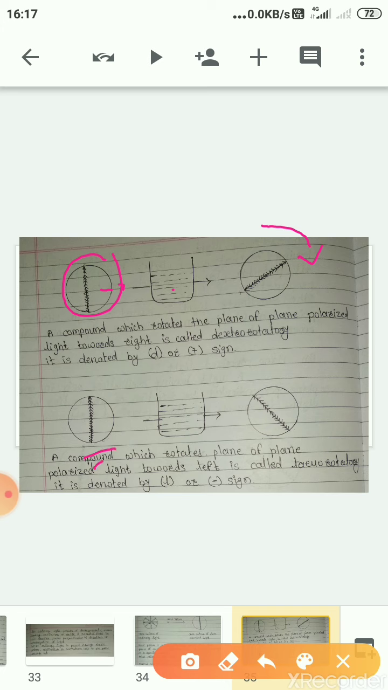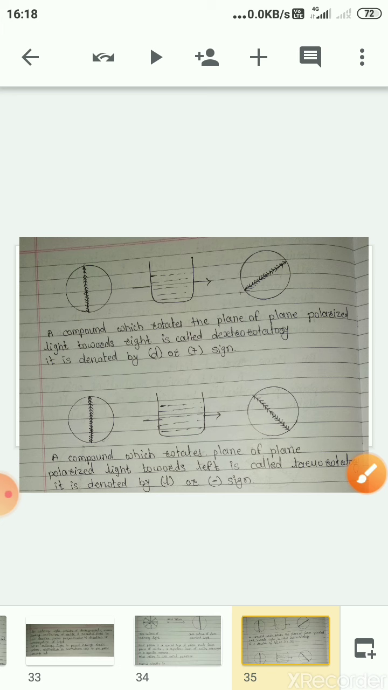If we consider the second case, here we have taken plane polarized light passing through an aqueous solution of sugar or lactic acid, and it rotates towards the left. Now see, the compound which rotates the plane of plane polarized light towards right is called a dextrorotatory compound, and a compound which rotates it towards left is called a levorotatory compound. Dextrorotatory is denoted by D or plus sign, while levorotatory is denoted by L or minus sign.